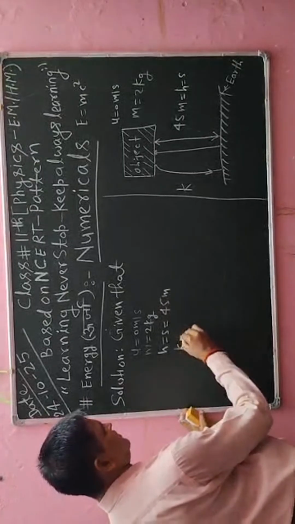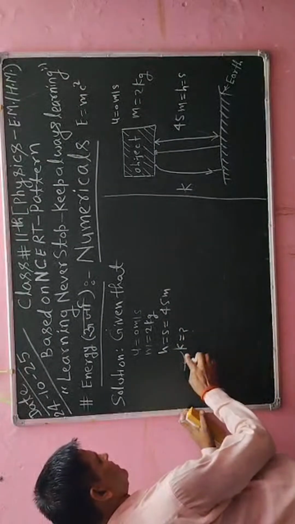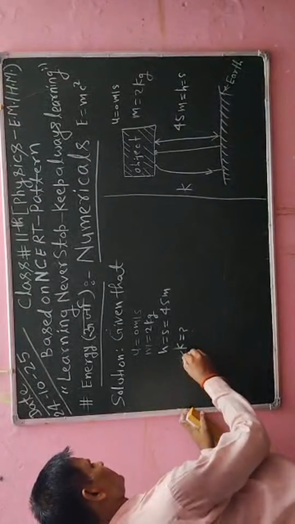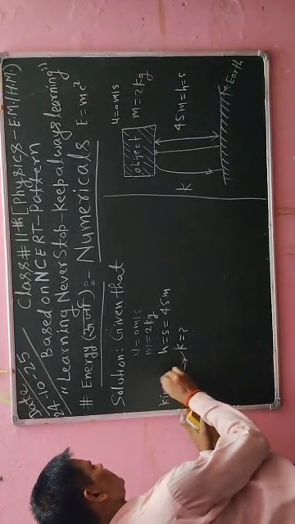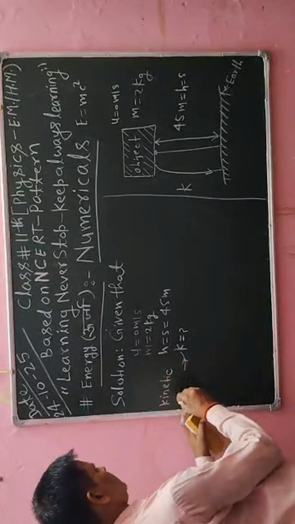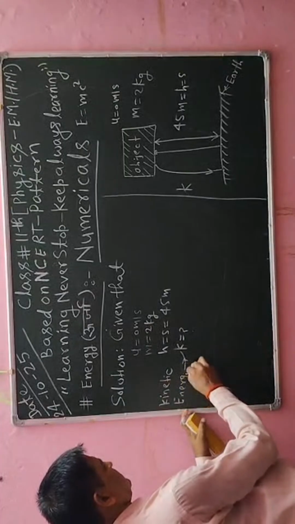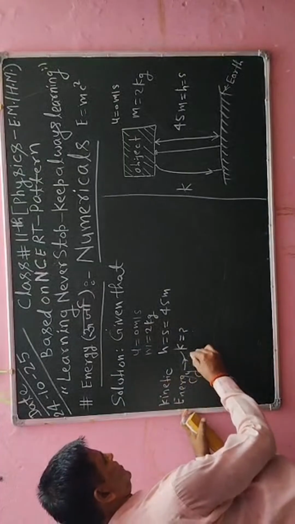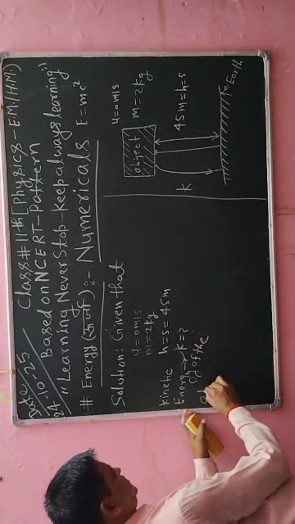Kinetic energy K, kinetic energy. So here K I can write here, K is the kinetic energy of the object.